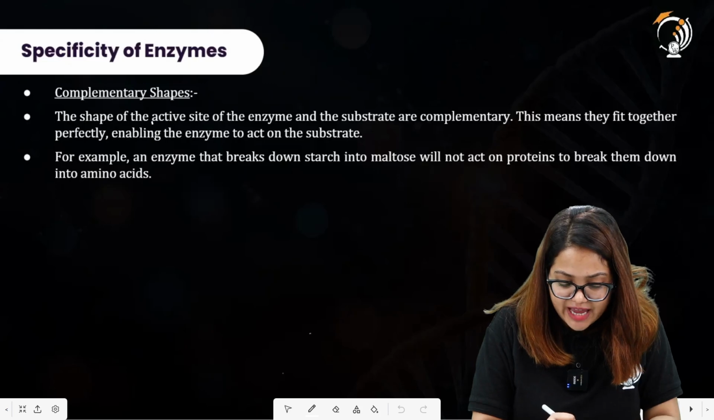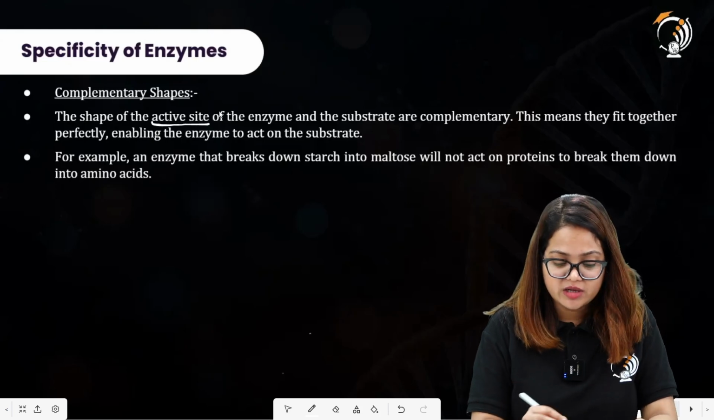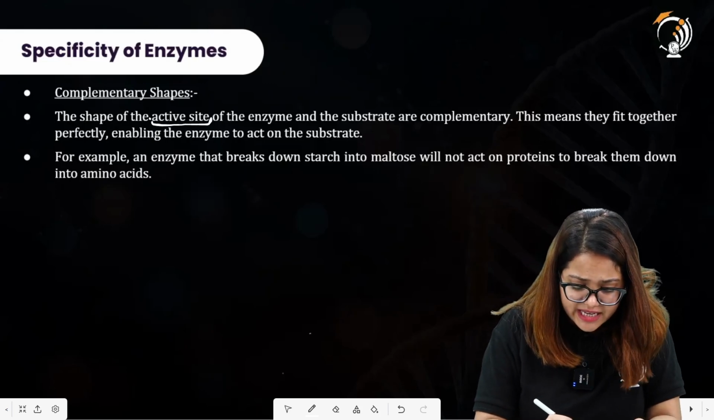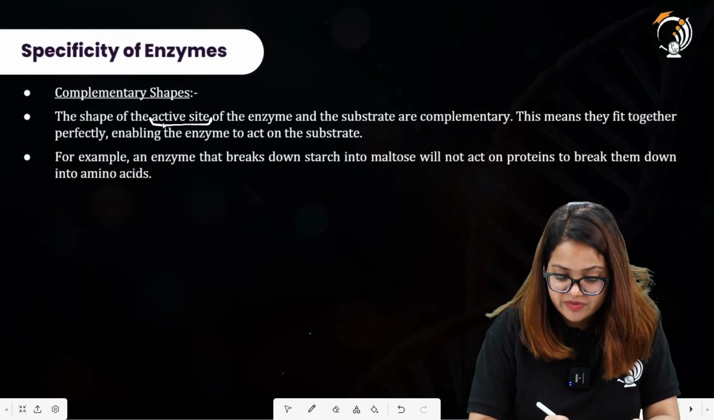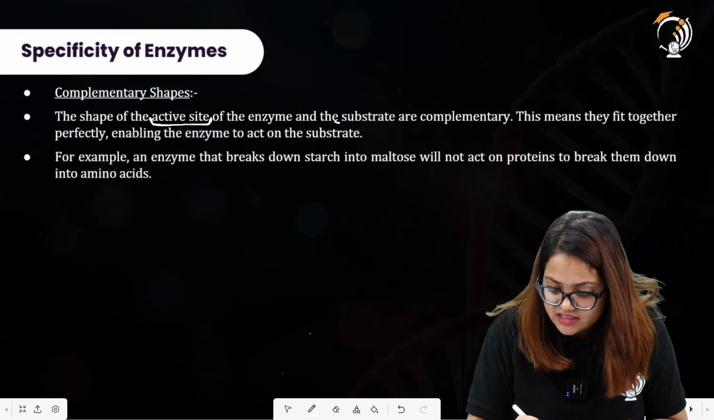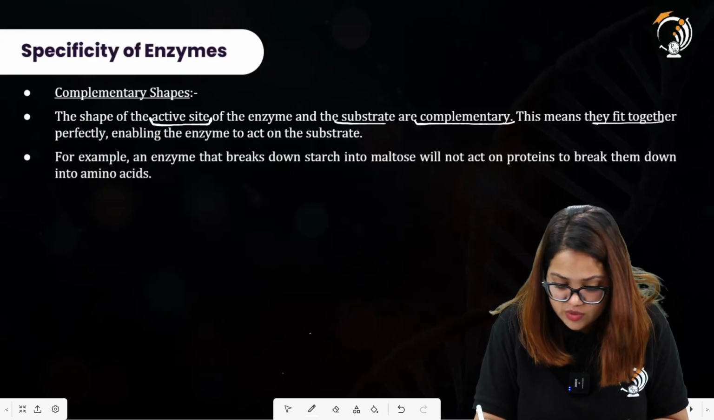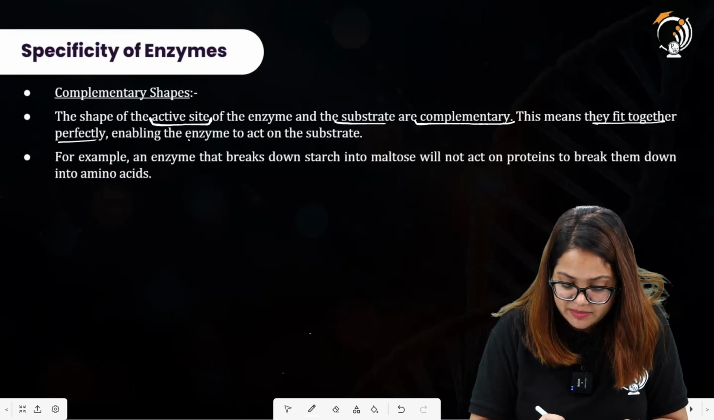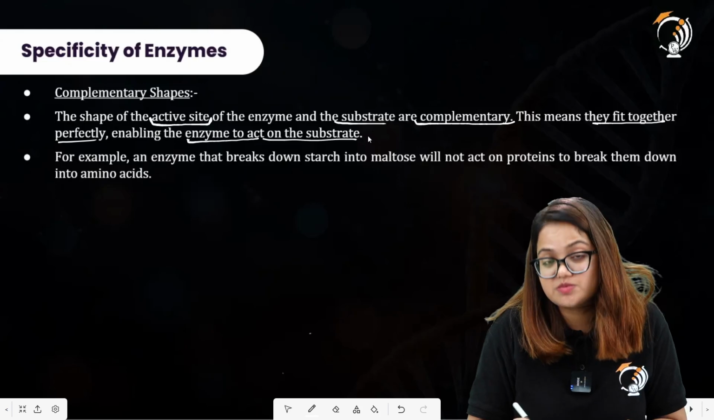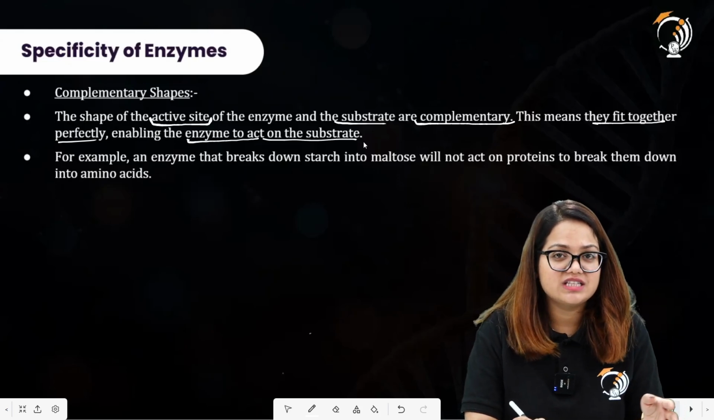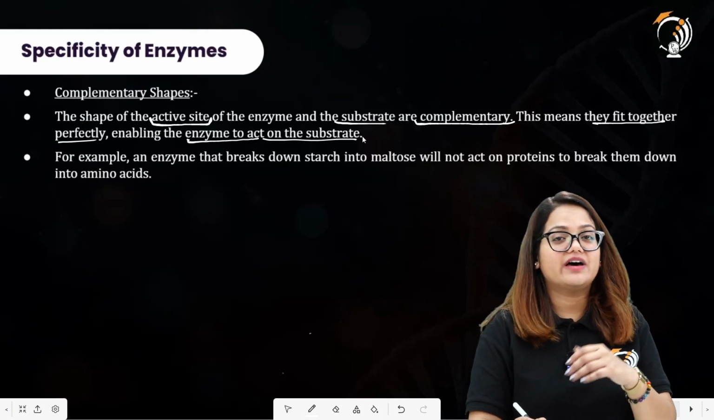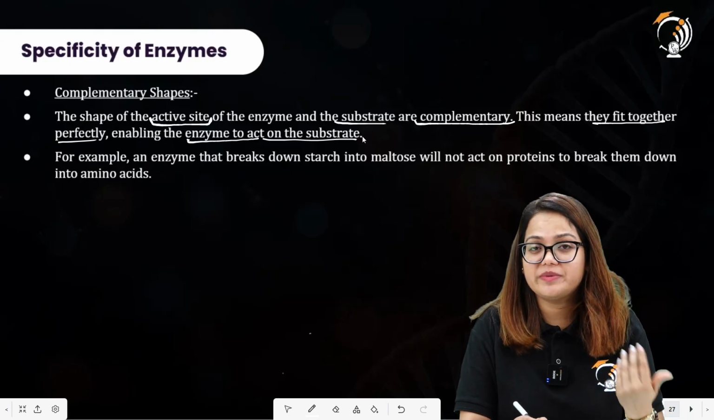The shape of the active site, you have to keep an eye on this statement. The shape of the active site of an enzyme and the substrate are complementary to each other. This means they fit together perfectly, enabling the enzyme to act on the substrate. The active site of the enzyme and the substrate will have complementary shapes to each other.